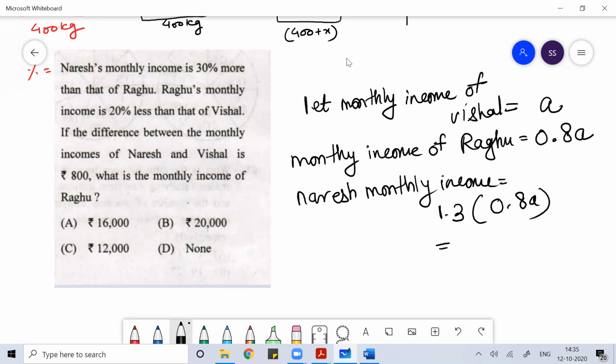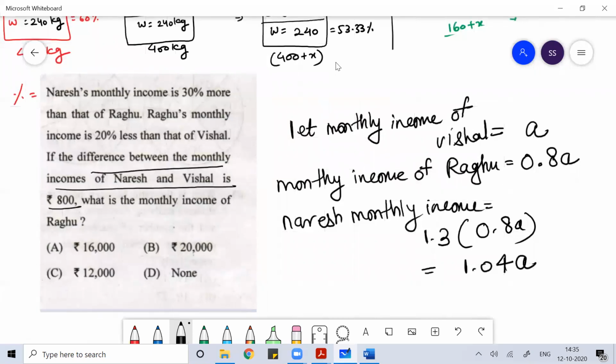Now Naresh's monthly income is 30% more, so you can write 1.3 into 0.8A, which is 1.04A. So Naresh's monthly income is 1.04A, Raghu's monthly income is 0.8A, and Vishal's monthly income is A.